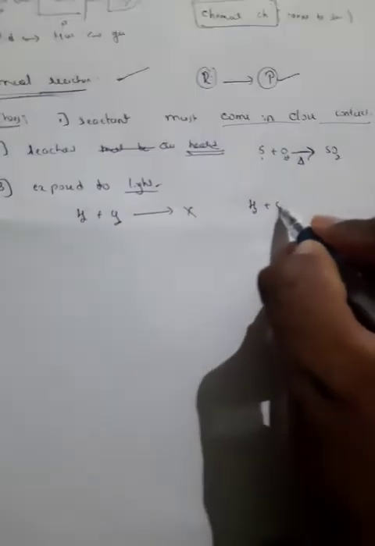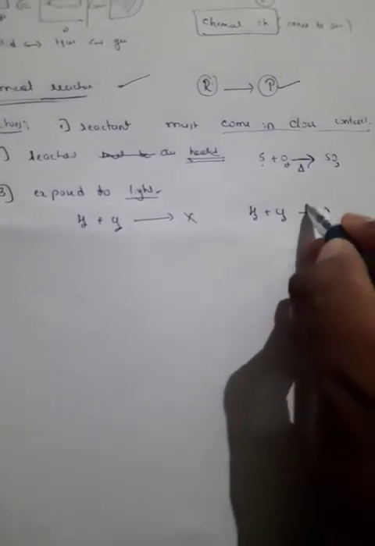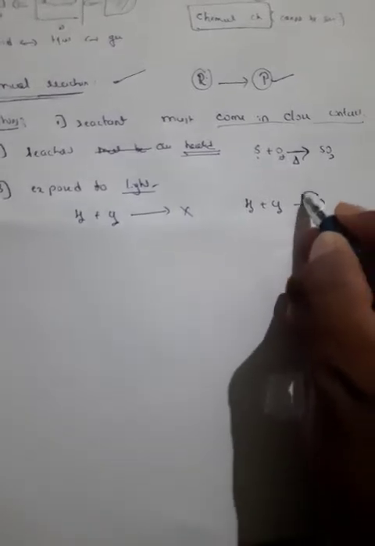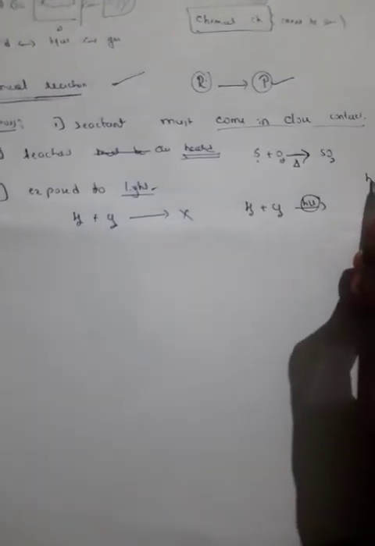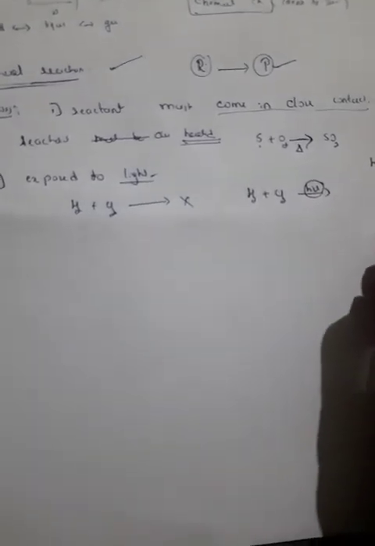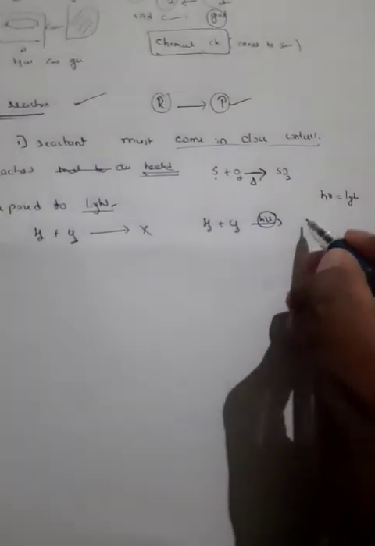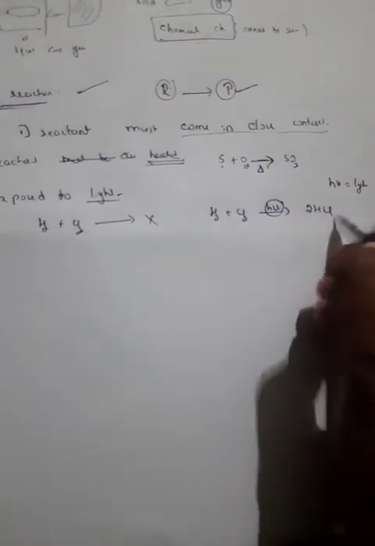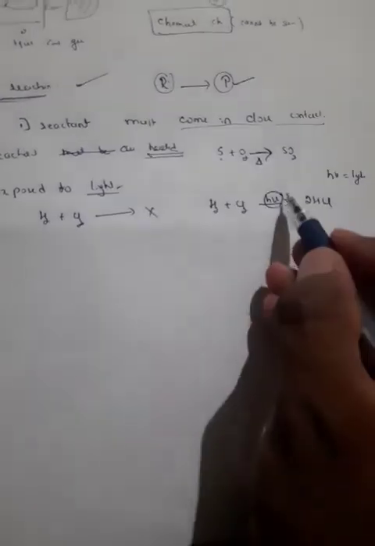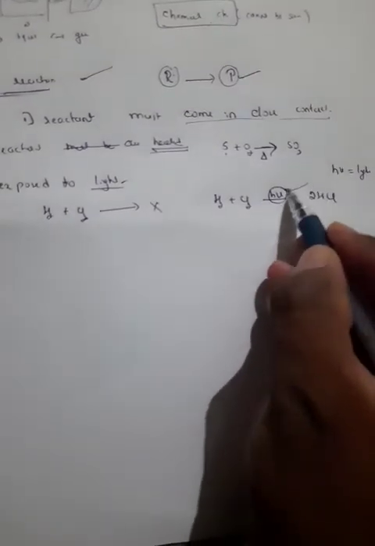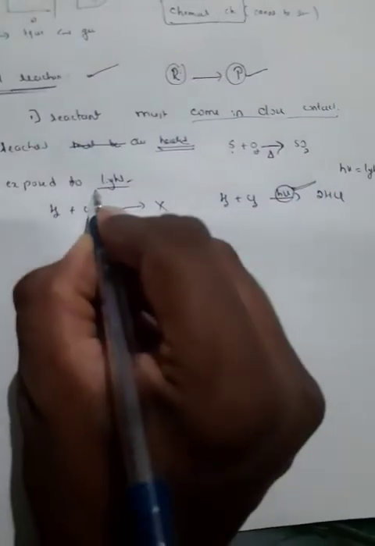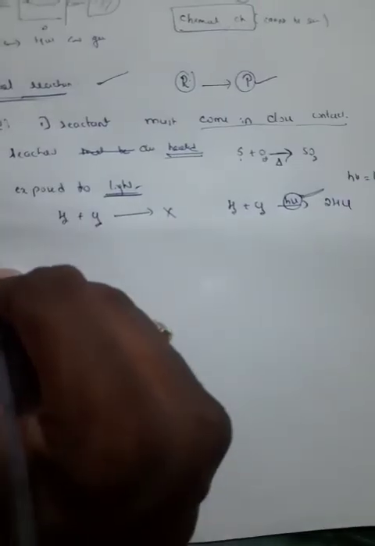But when the same H2 and Cl2 are mixed in the presence of h nu, understand that symbol, h nu stands for light, they will immediately form HCl. So you can see that whenever light falls on it, it starts reacting. So light is also one of the factors which favors the reaction.